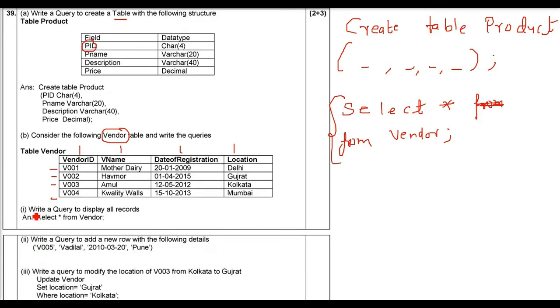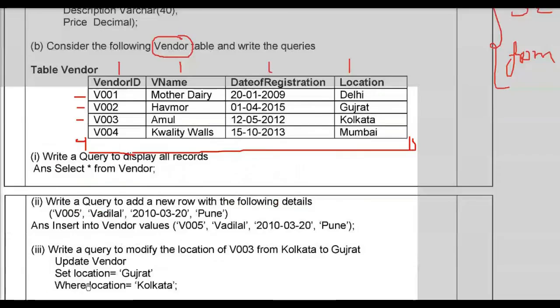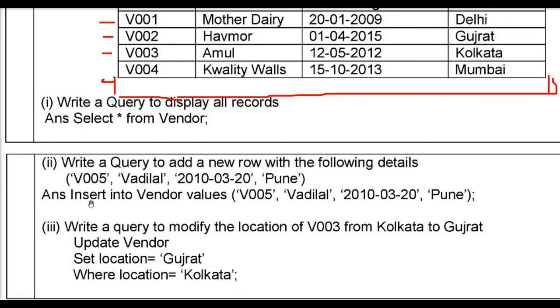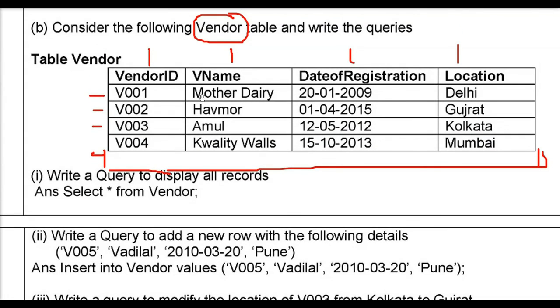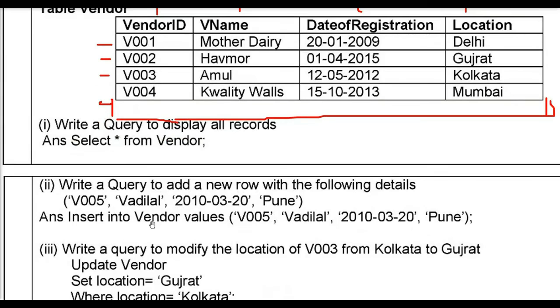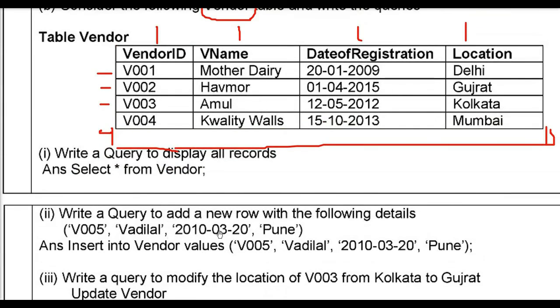Select star from it. Write a query to add a new row with the following details. So this is a record you have to enter. So after this query, there will be one more record added to it. So it's a very simple insert into values. So insert into, after that you have to write the name of the table, which is vendor. And what are the values? It is already given. These are the 4 values. So insert into the name of the table, vendor, then values, and then put all these 4 values here.